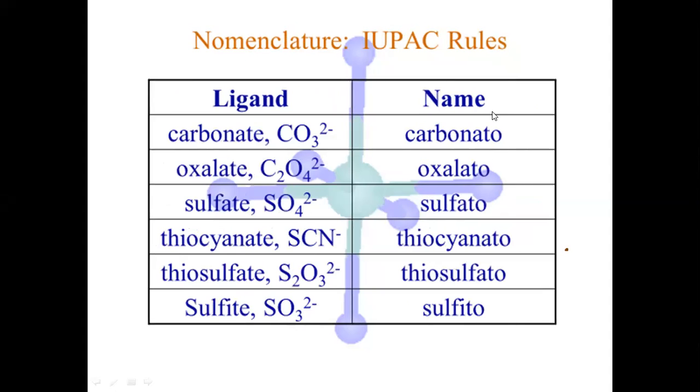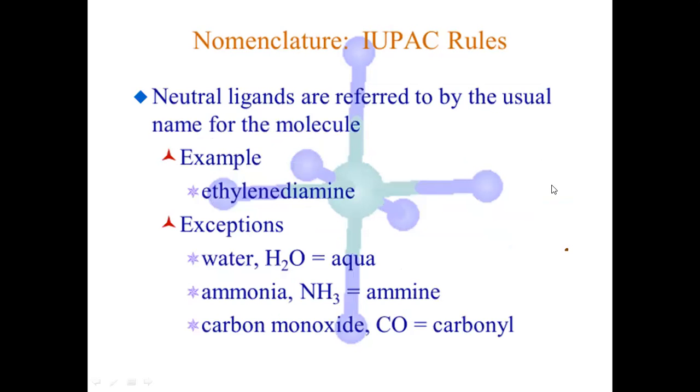Next, these names are for ligands having a -2 charge: carbonato, oxalato, sulfato, thiocyanato, thiosulfato, sulfito. Like this, each ligand must have the suffix O in case of anionic ligands.